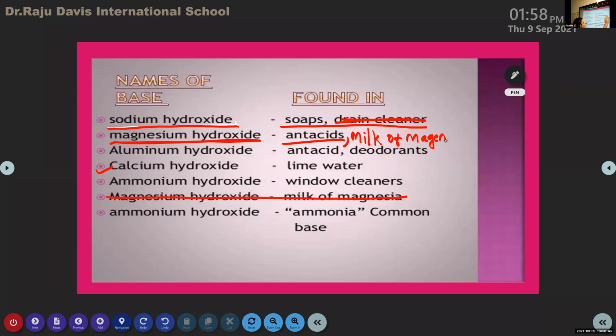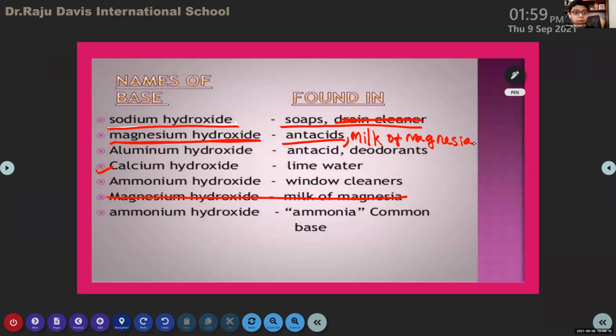Put a comma and write milk of magnesia. What do you mean by milk of magnesia? I will show an image of milk of magnesia, then it will be more clear.